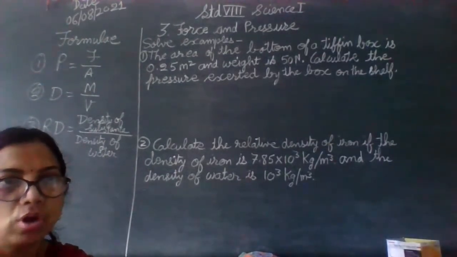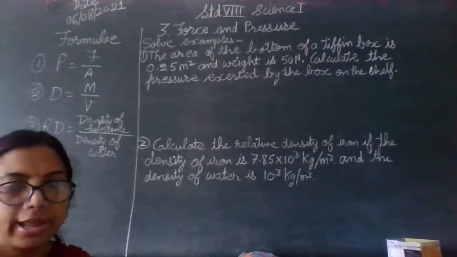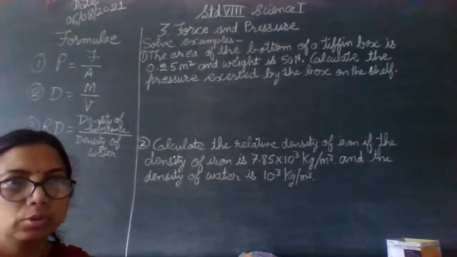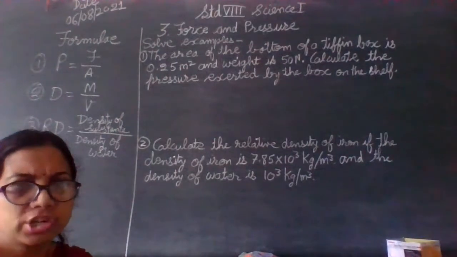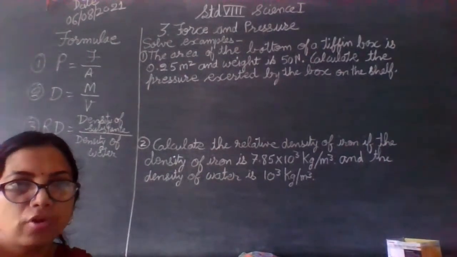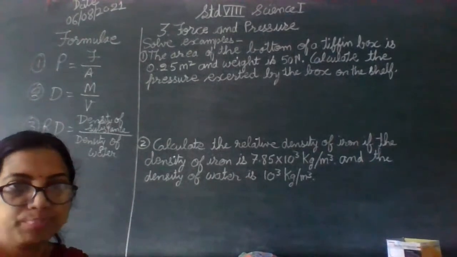P is equal to F by A. Then the SI units also we all have seen. For force it is Newton and for area meter square. So Newton per meter square will be the unit for pressure, which was named after a scientist named Pascal. The unit for pressure is Pa, for Pascal.